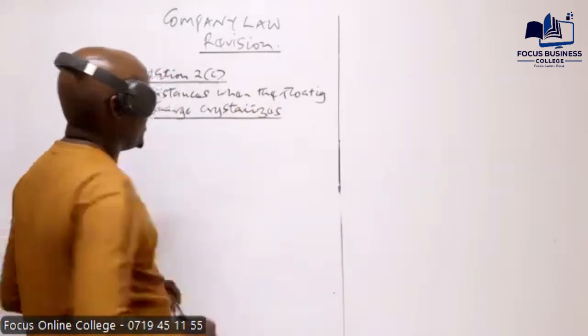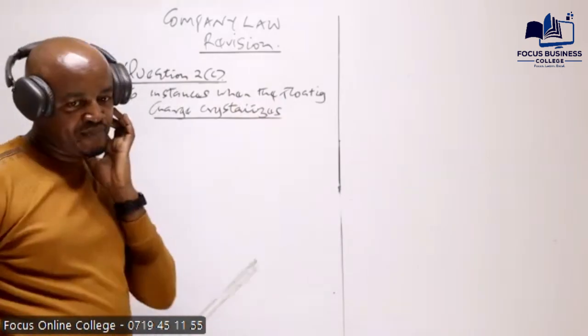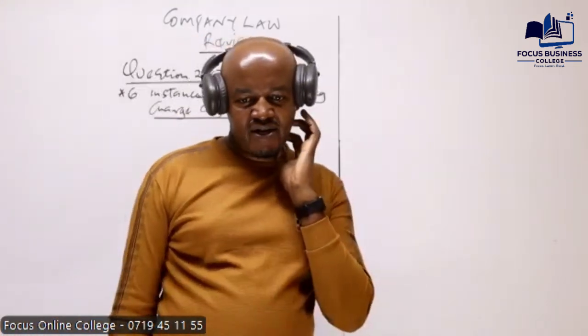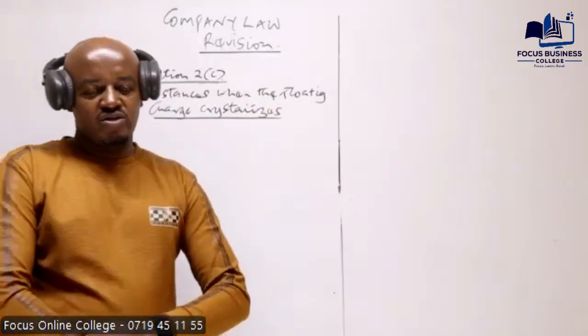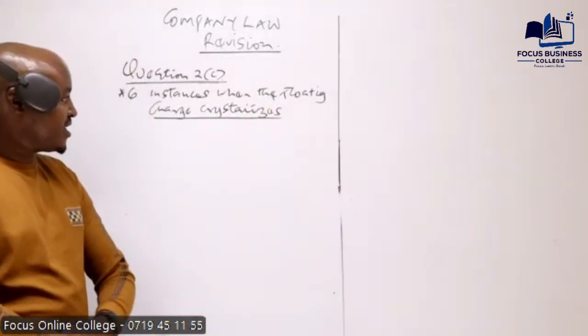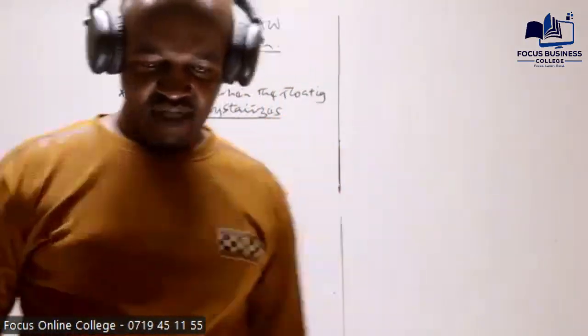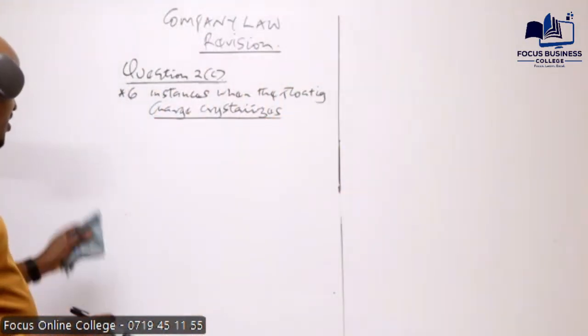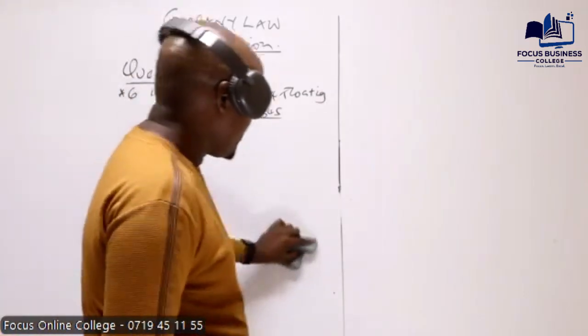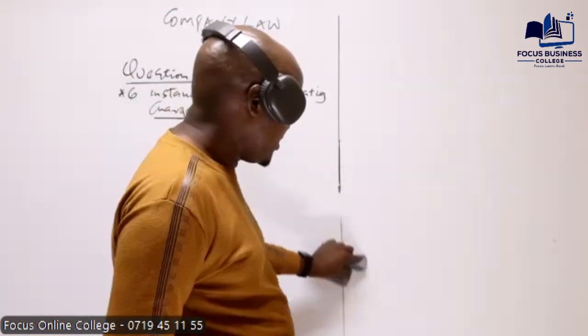Remember, when we talk about a charge, we say that this refers to the transfer of interest in an asset in order to secure the repayment of money which has been borrowed.